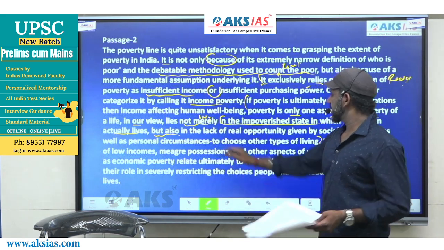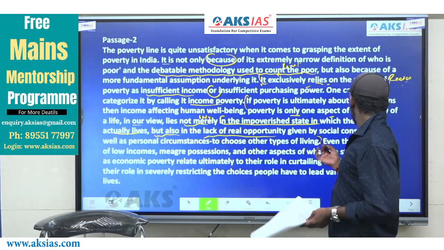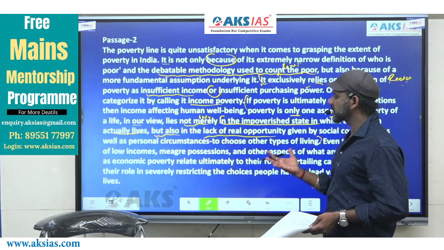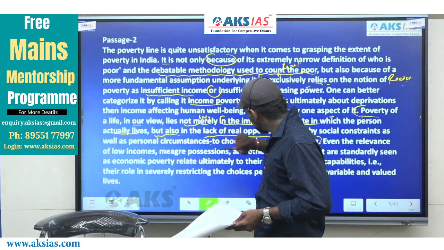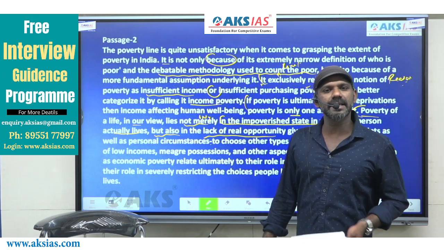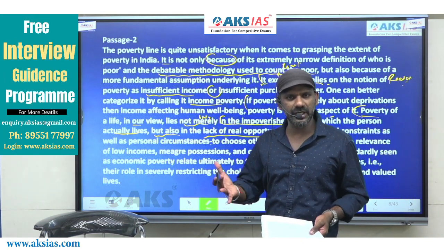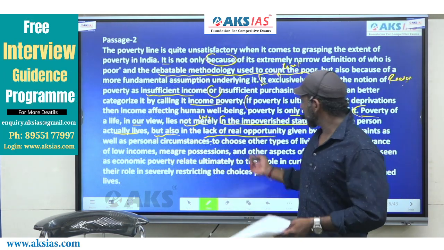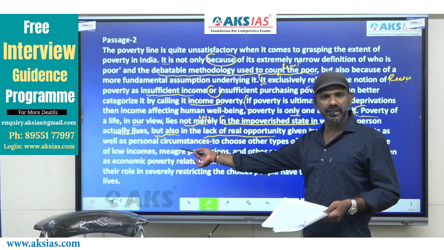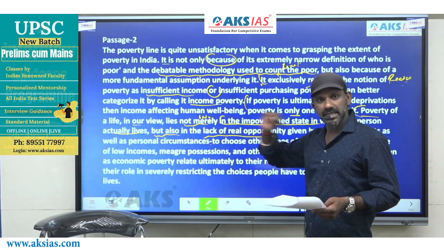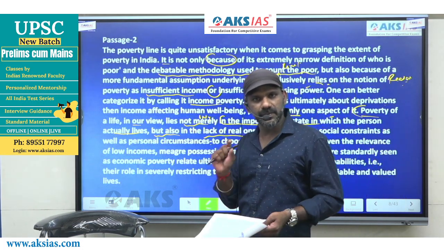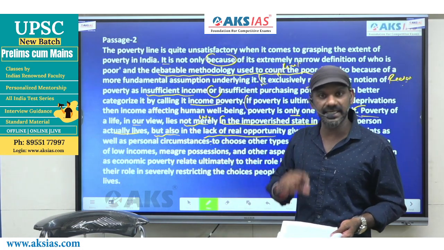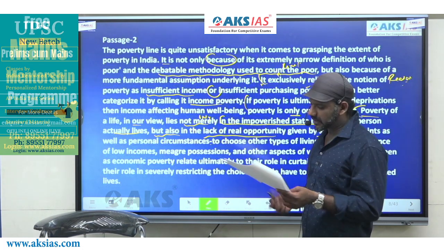The second entity is in the lack of real opportunity given by social constraints as well as personal circumstances. This much is fine, because we have a hyphen here. A hyphen is an apposition. Colon, semicolon, hyphen, brackets: what comes after an apposition explains what comes before it. So how many entities are here? We have two entities, and both support each other, because both are connected using a support indicator, right? Fine. Come to the options now.